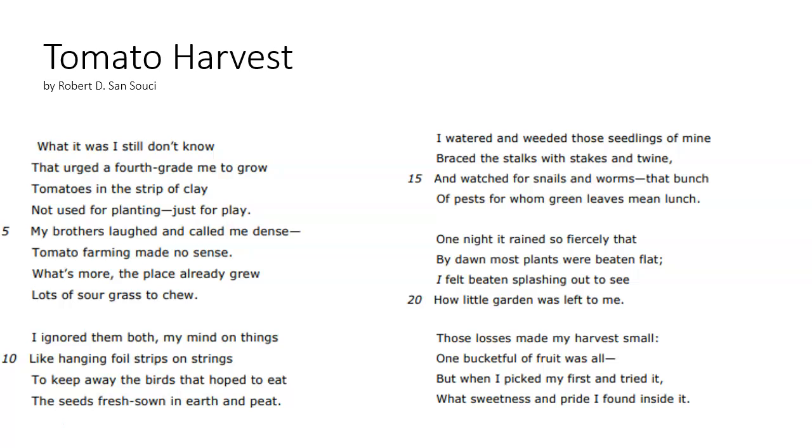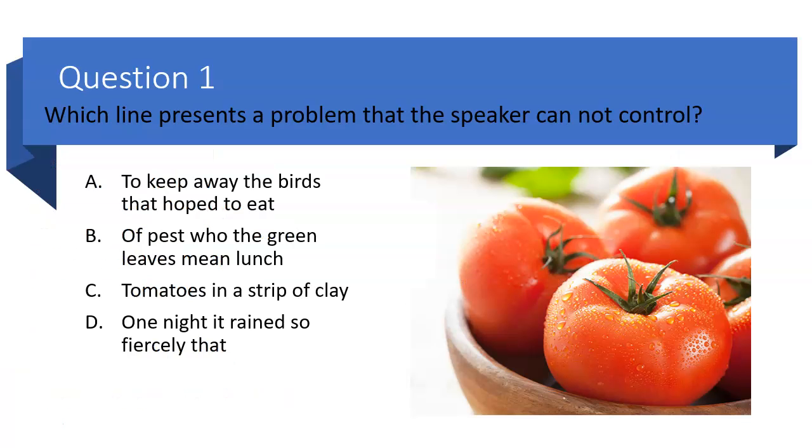All right, so we just read a poem about a guy and his tomato harvest. So let's go to the first question. Question 1 in our DCA was, which line presents a problem that the speaker cannot control? So the speaker is the author, and he's told us a story. And we're going to go to each line.